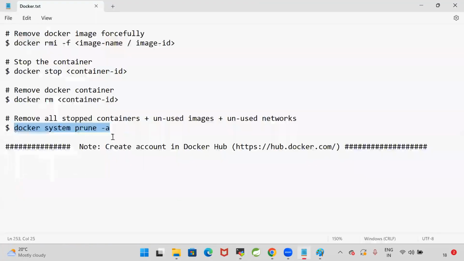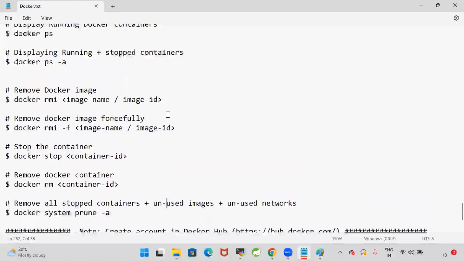So do you understand what is the purpose of Docker system prune -a? Come on, guys. Do you understand what is Docker system prune -a? Yeah. So let us see these commands here.